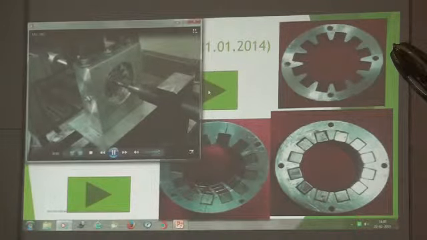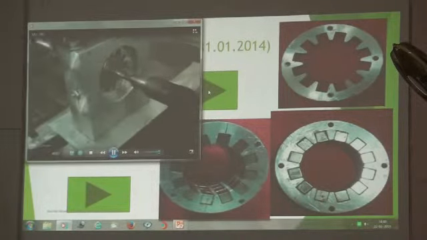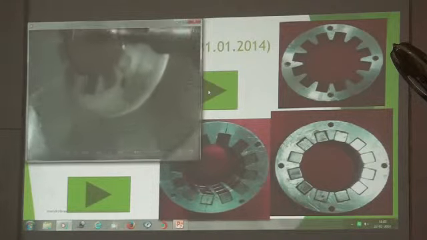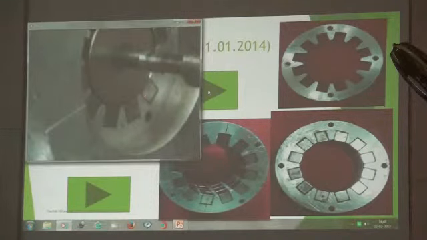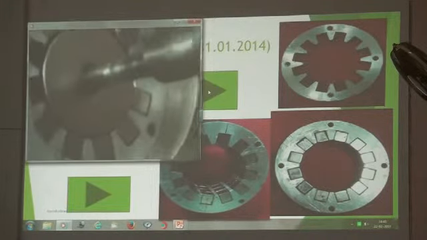This is a static condition, it's a levitation. We are not running it, you can see here in a static condition. The rotor is levitated.